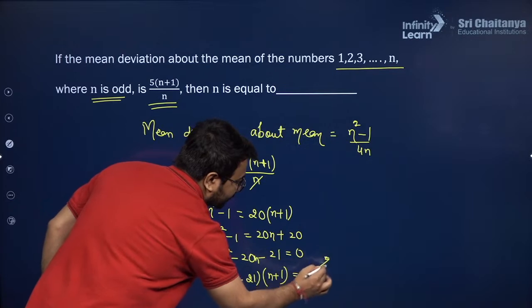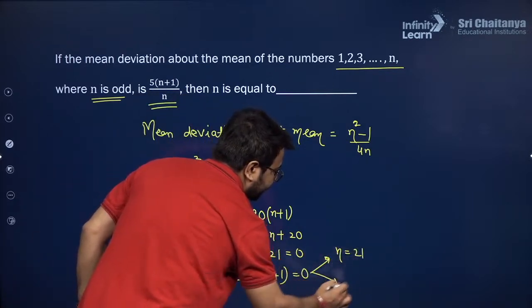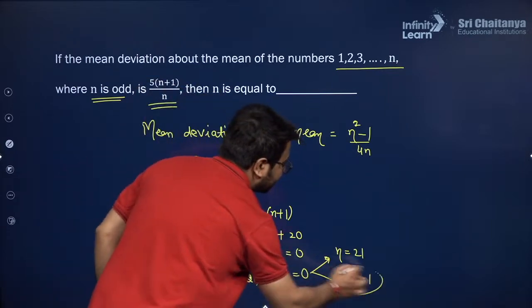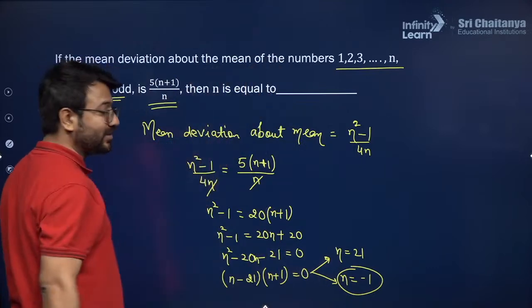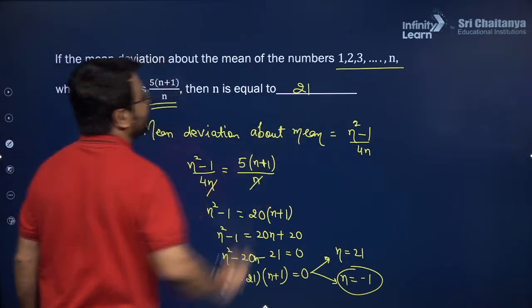Now one value of n will be 21 and one value of n will be minus 1. So n equal to minus 1 we cannot take because these are the set of natural numbers, so this will be rejected, and n equal to 21 will give me the final answer.